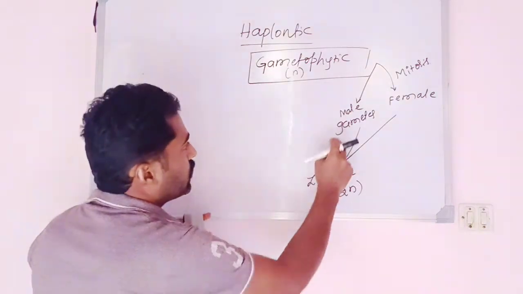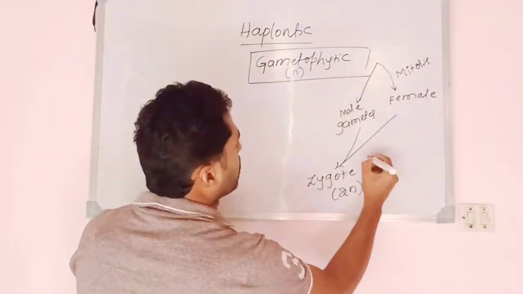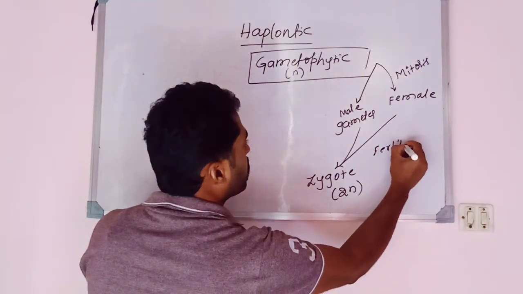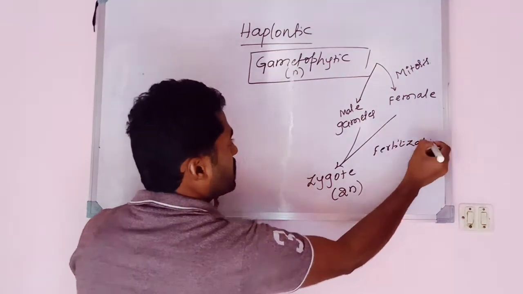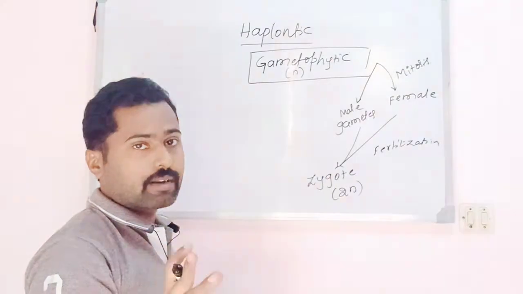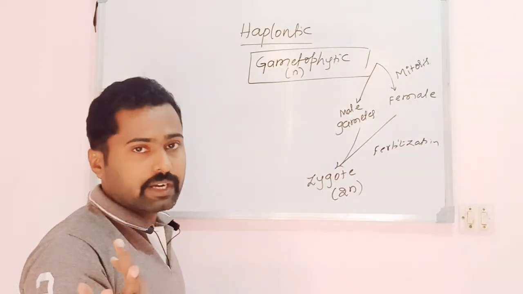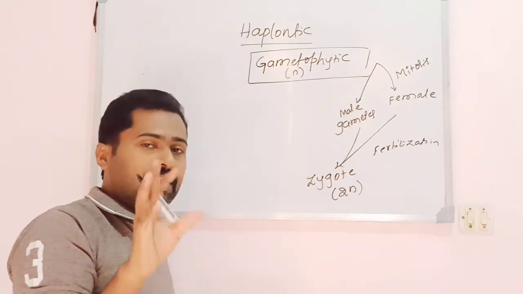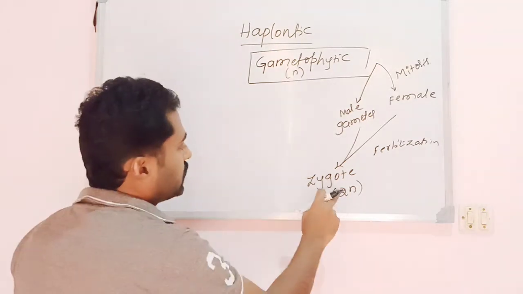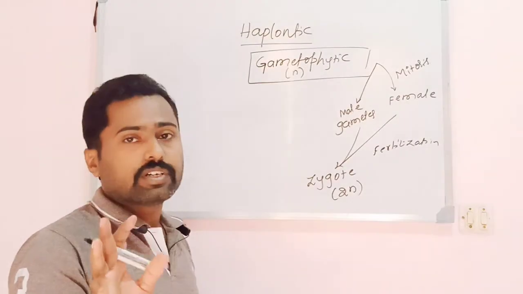The fusion of gametes, that is fertilization, results in the formation of the zygote. The zygote is the only diploid phase, and it is dependent, not independent or photosynthetic. It is a single cell with a diploid number of chromosomes, which means two sets of chromosomes.